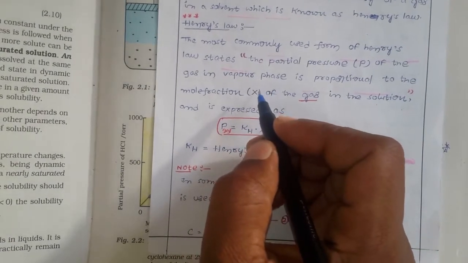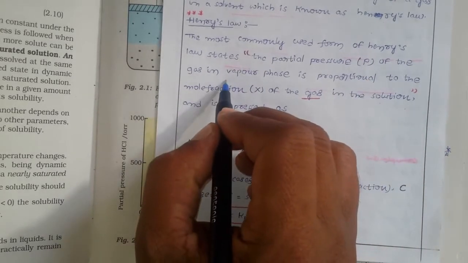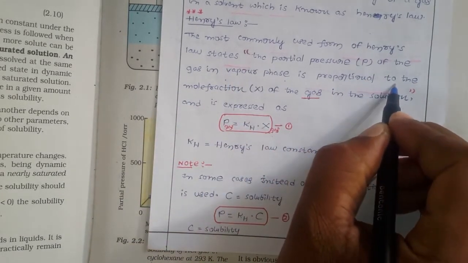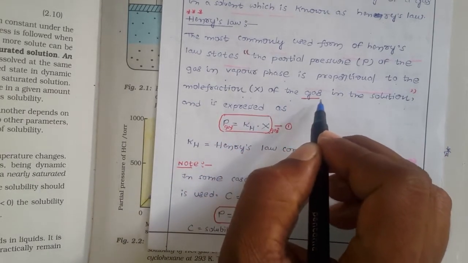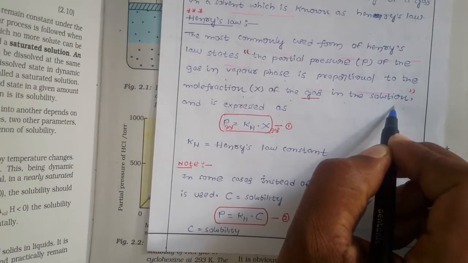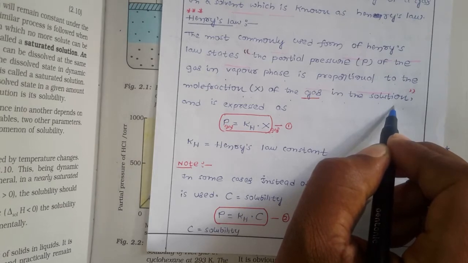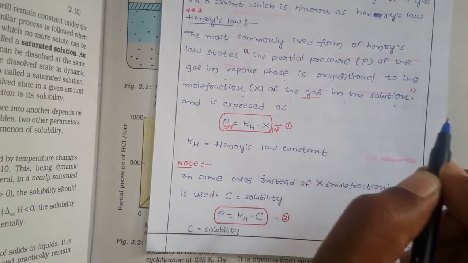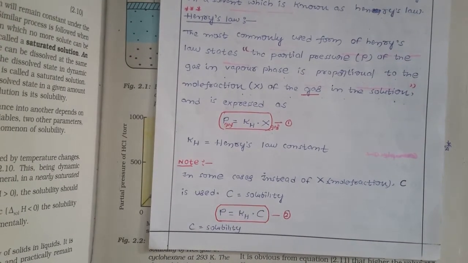So finally, what he concluded Henry's law to be is that you have to write: the partial pressure of the gas in the vapor phase is directly proportional to the mole fraction of that gas in the solution. You should not write it like this: most people, when asked what Henry's law is, write that the partial pressure of the gas is directly proportional to the mole fraction of that gas.